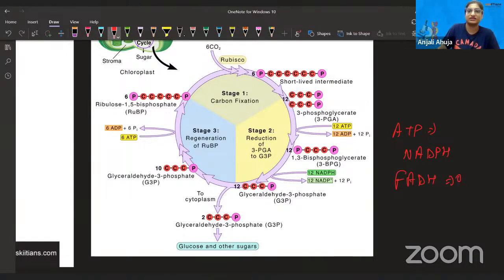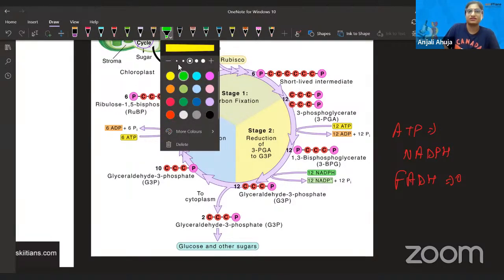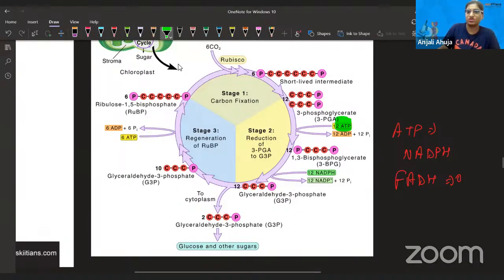Let's talk about ATP. Look at this table. Let me use some other highlighter. I hope my OneNote is not confused. Look, 12 ATP getting utilized here, and 6 ATP getting utilized here. So that makes a total of 18 ATP, right?